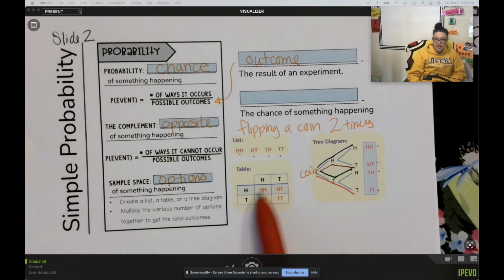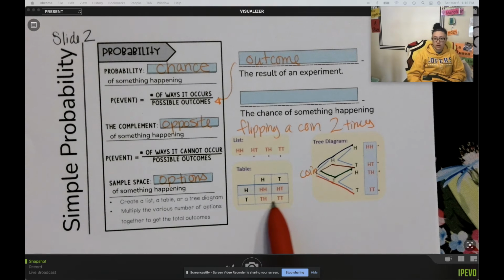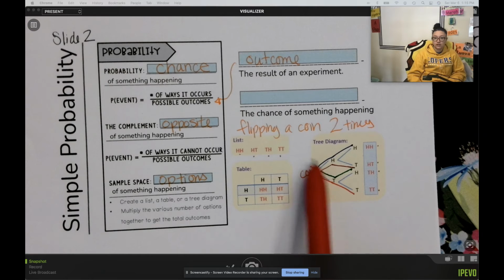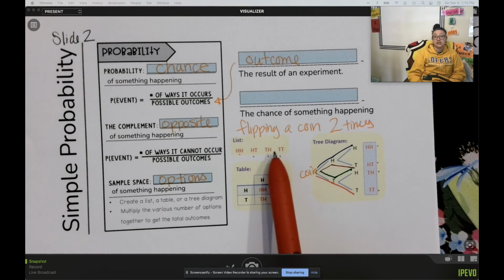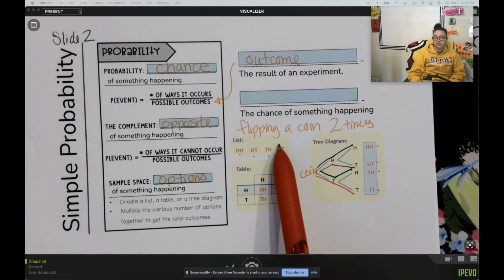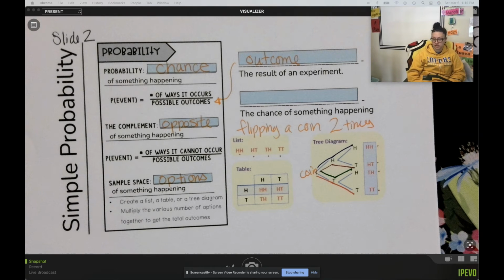Here, heads and tails on a coin. I can get heads and heads. I can get heads and then tails. I can get tails and then heads. Or I can get tails and tails. So these are called sample spaces. You probably saw these in 5th grade because that's a 5th grade standard. Looking at probability from these sample spaces, these pictures or these lists, helps us figure out how many options there are.